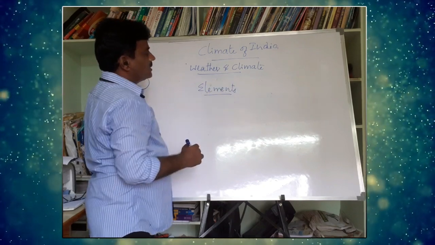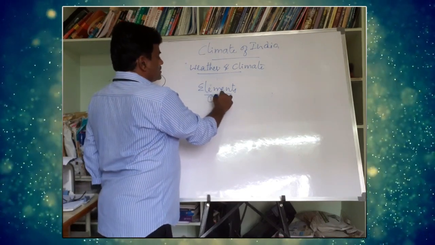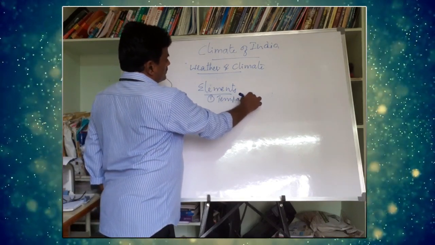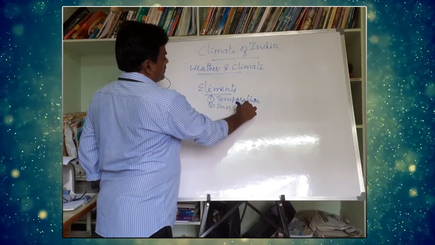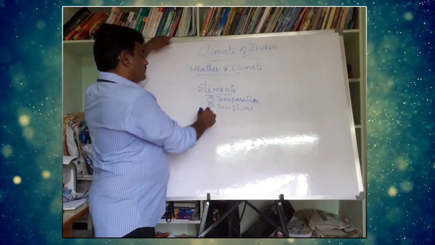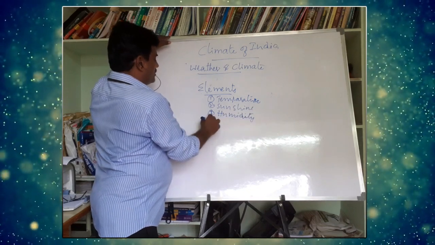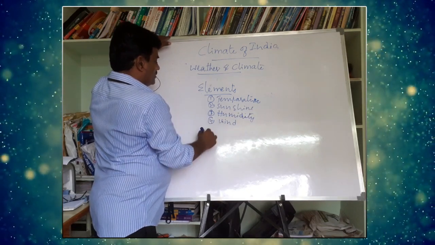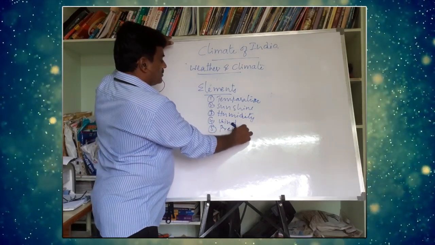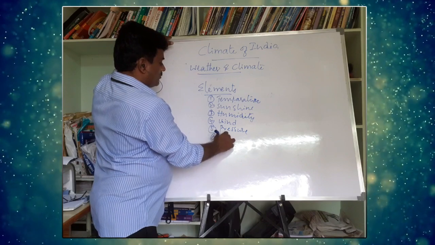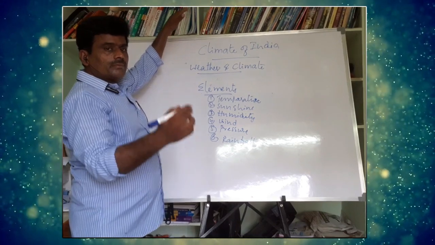Particularly, the elements are temperature, sunshine, followed by humidity, wind, fifth one, pressure, sixth one, rainfall. So on, there are many.